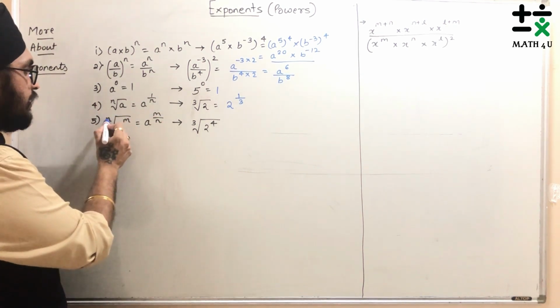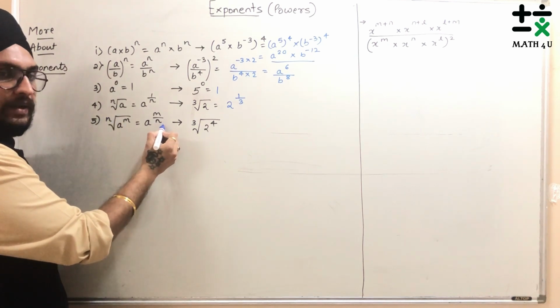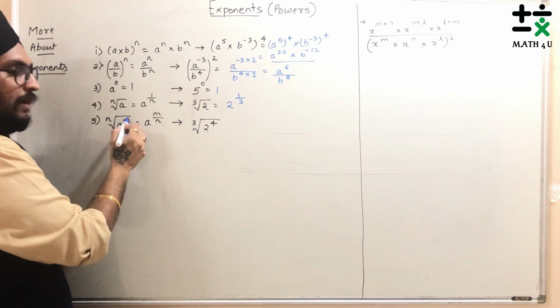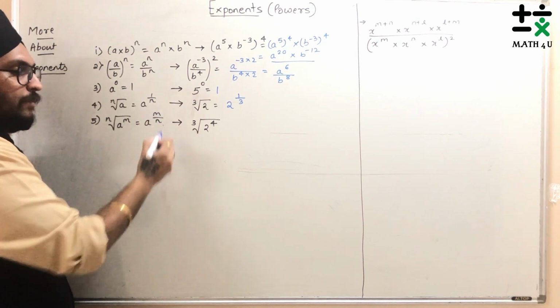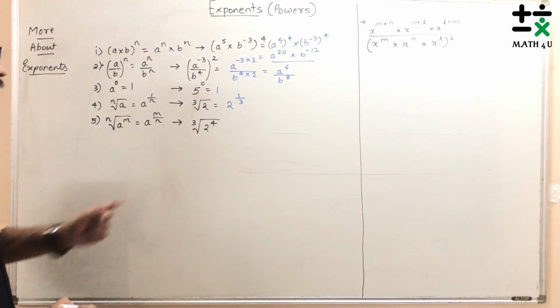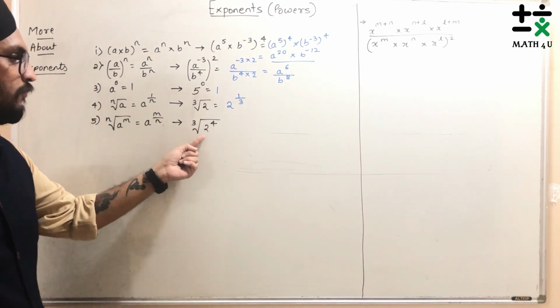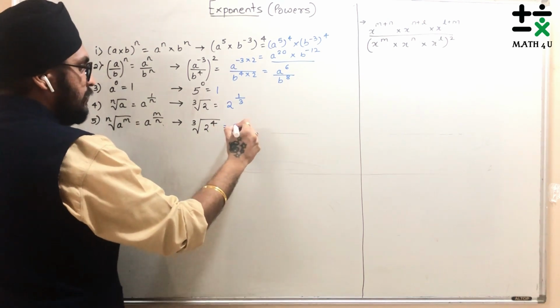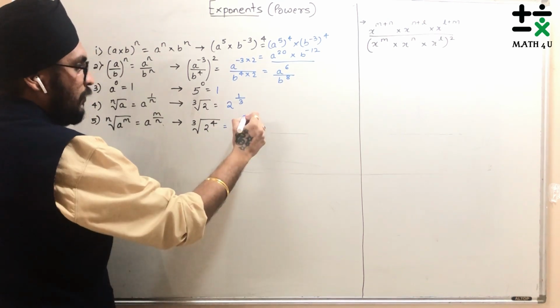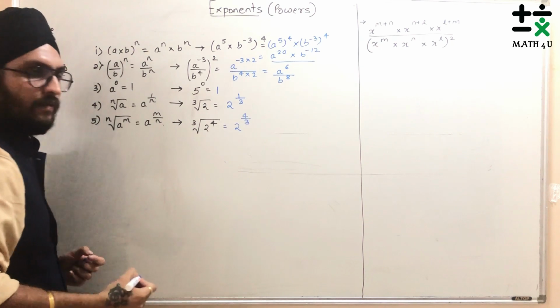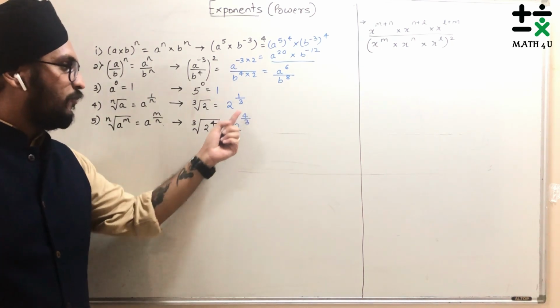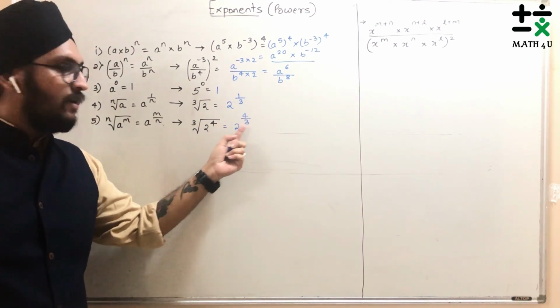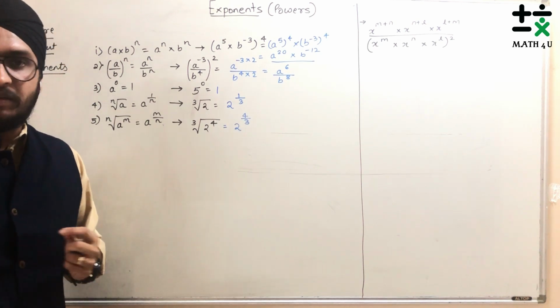That means the n will always be the denominator. But here, if a's power is given, we need to write it in the place of the numerator. So if it is written as the cube root of 2 raised to 4, my answer will be nothing but 2 raised to 4 by 3. That means you first have to take the fourth power and then take the cube root, or the other way around.